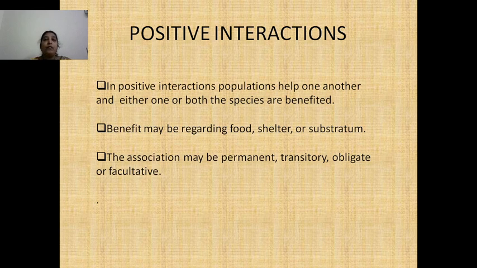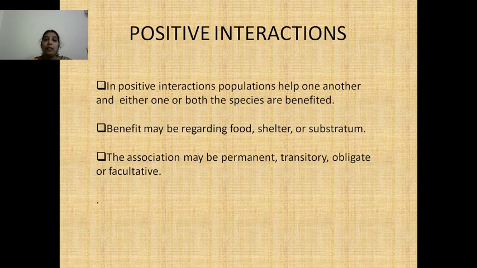And these positive interactions may sometimes be temporary or sometimes permanent. That means the species live together and they interact with and affect each other continuously, permanently. That is permanent interaction.